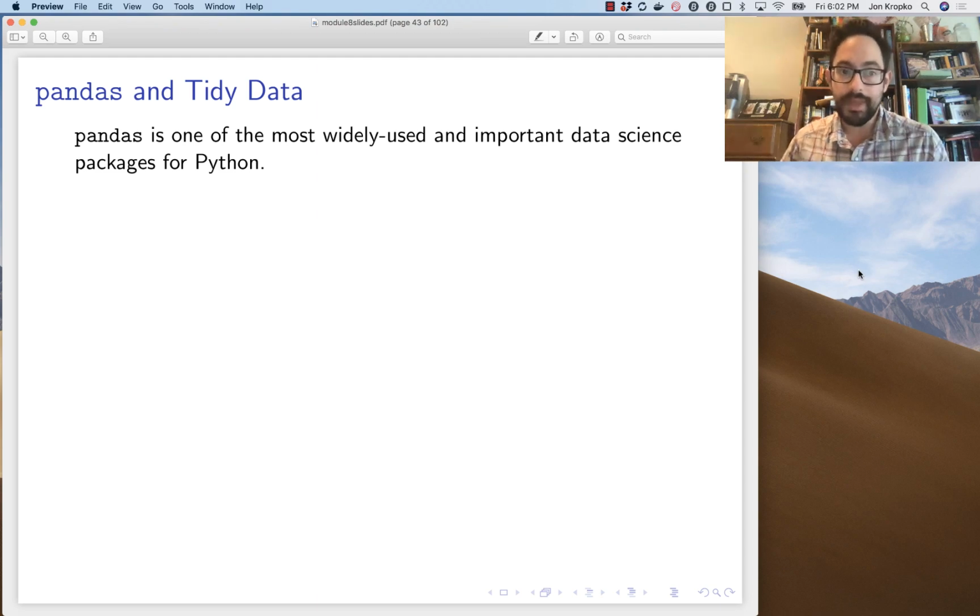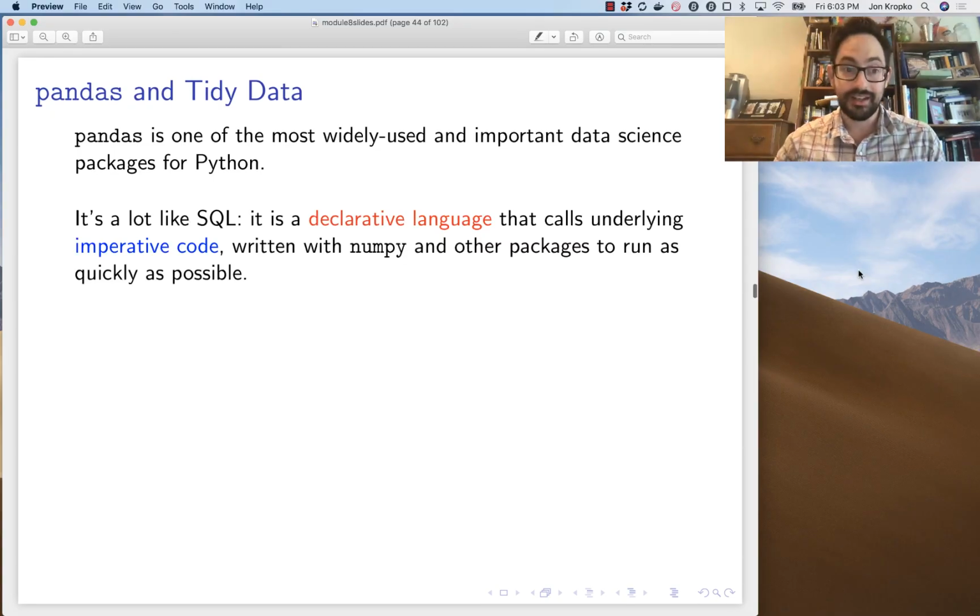Okay, let's talk about pandas and how we're going to do this work of cleaning our data responsibly. So pandas, one of the most widely used and important data science packages for Python or for anything. It works a lot like SQL in that it is a declarative language. In other words, we are telling Python what to do but not how to do it.